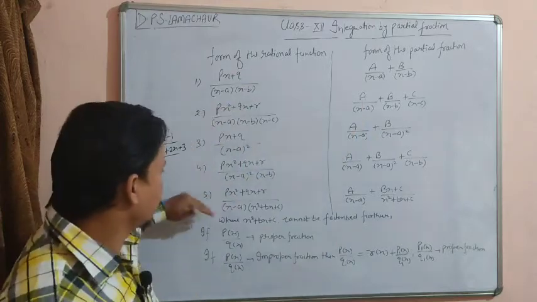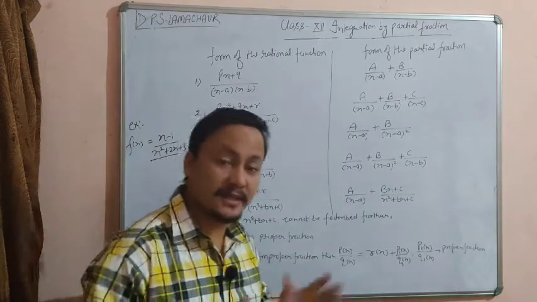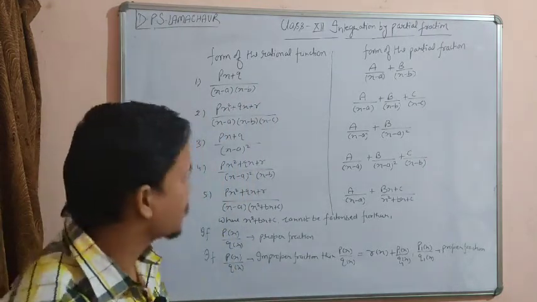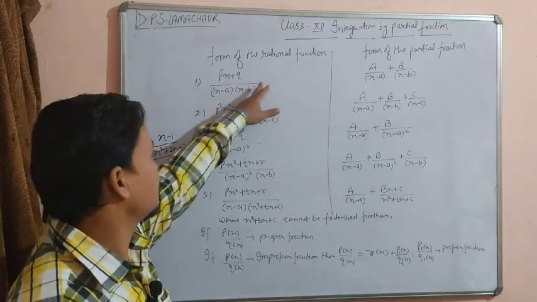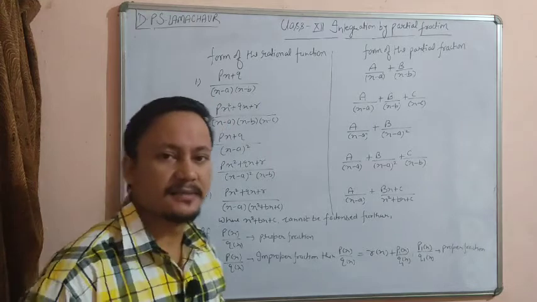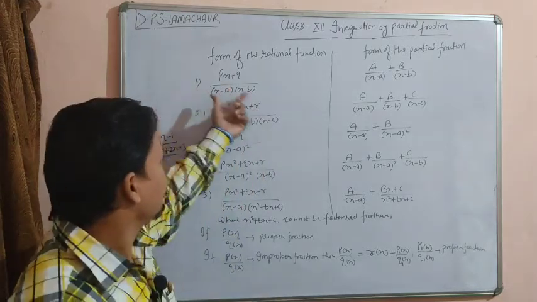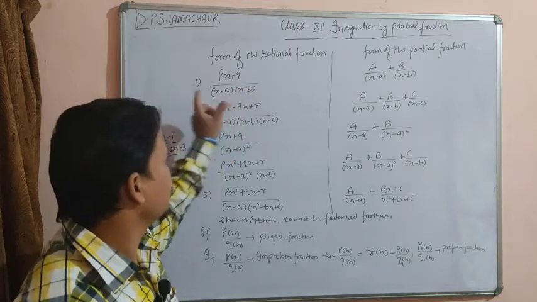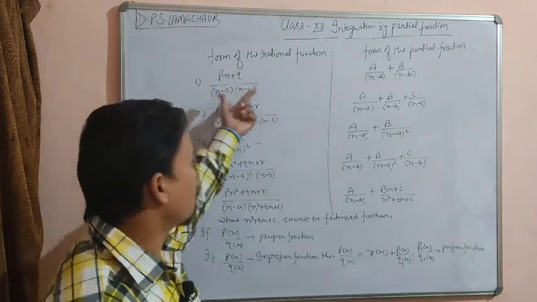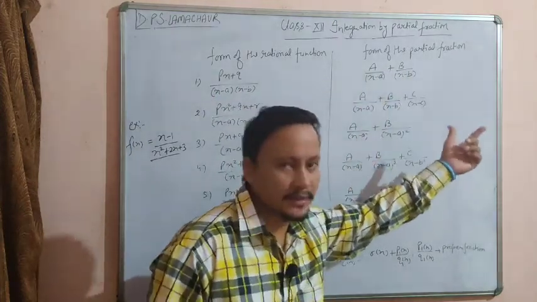So hereby there are 5 conditions to factorize any rational function. How will we break them into partial fractions? These 5 conditions are in front of you. Starting from the very first, which is (px plus q) upon (x minus a)(x minus b), where x minus a and x minus b are any two factors. It is clearly seen that we can break it into the form of partial fractions by putting this equal to A upon x minus a plus B upon x minus b.